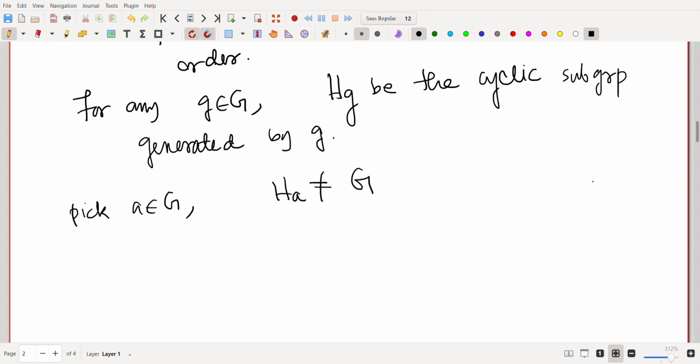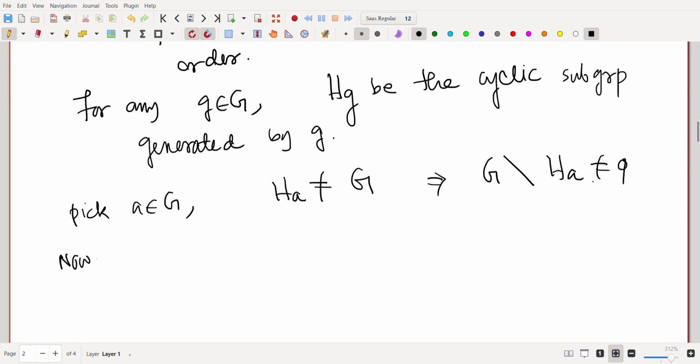That means HA is finite, because the order of A and the order of HA are the same. So HA is finite and G is an infinite group. That means HA is not equal to G, which implies G minus HA is non-empty.